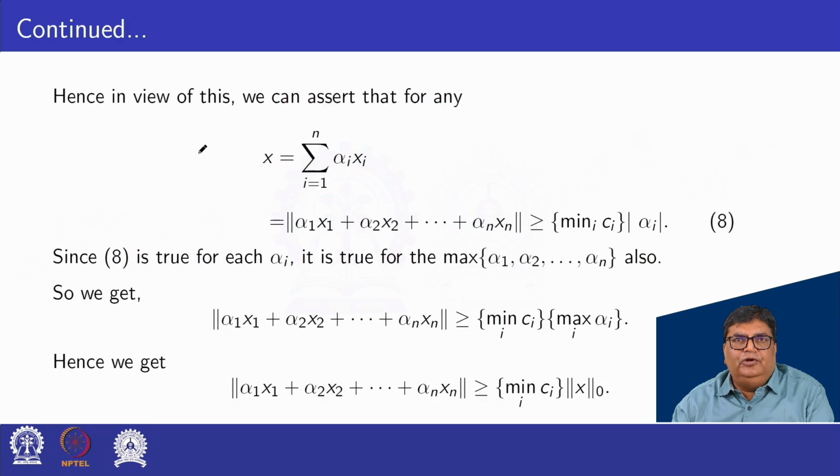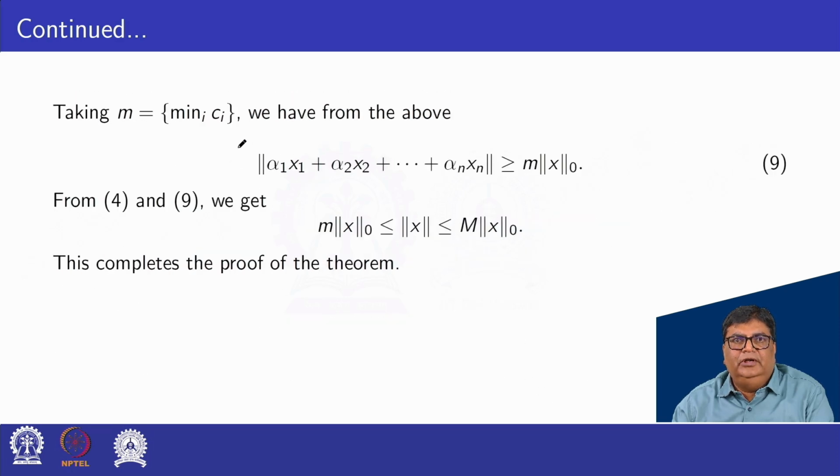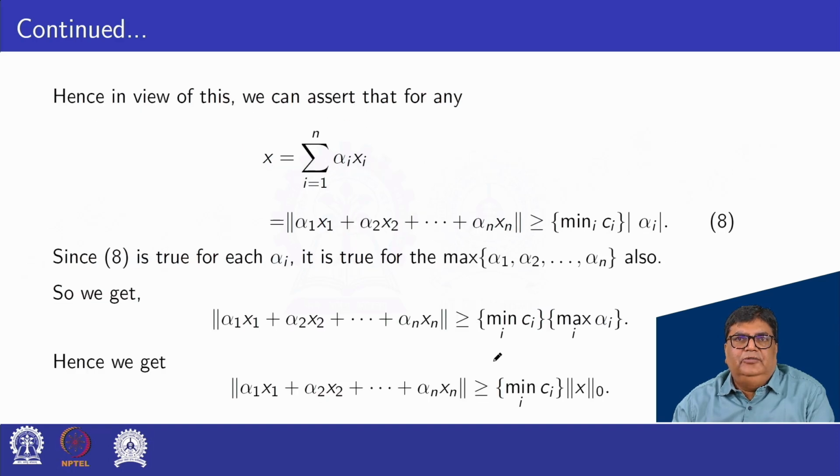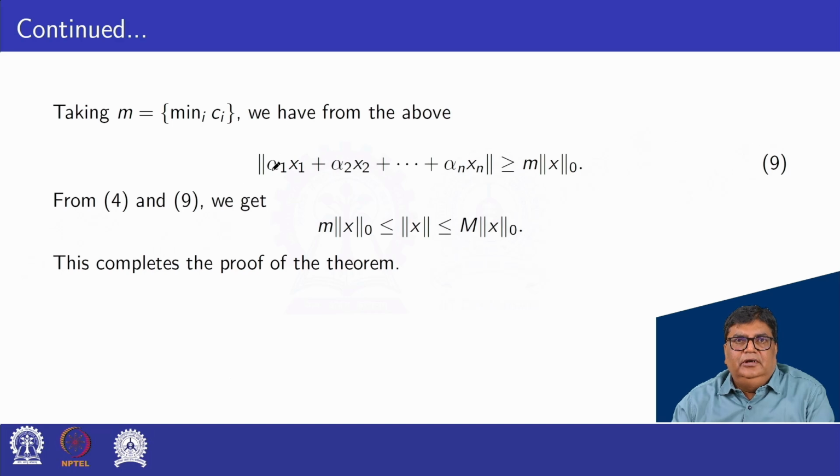Taking m equal to the minimum of Ci, small m, we have from the above inequality norm alpha 1 x1 plus alpha 2 x2 plus and so on alpha n xn greater or equal to m norm x0. Okay, so the left hand side of equation 3 is proved here.